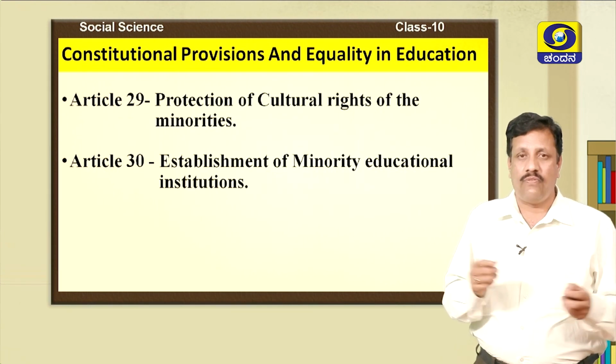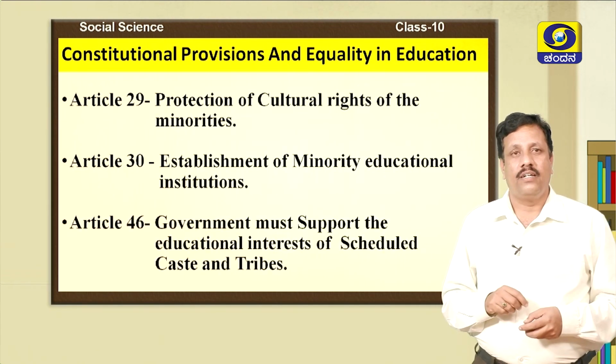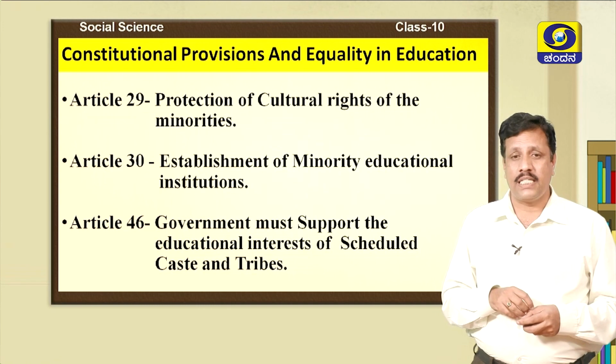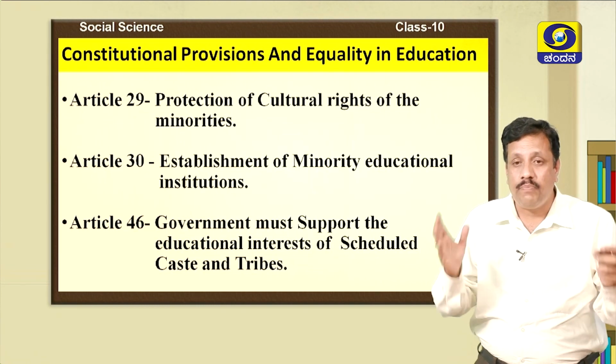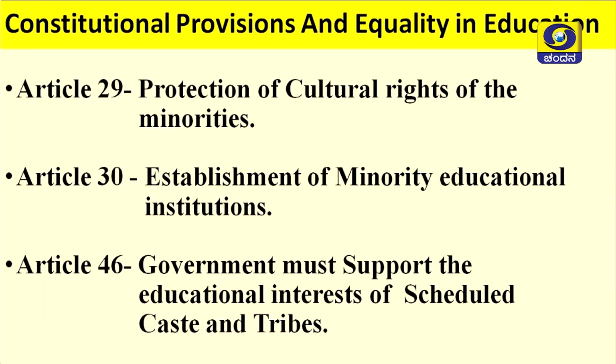So, there is a provision for them to establish their educational institutions. And Article 46 says that the government must support the educational interests of the Scheduled Tribes and the Scheduled Castes. So, these are the constitutional provisions to achieve equality in the field of education.